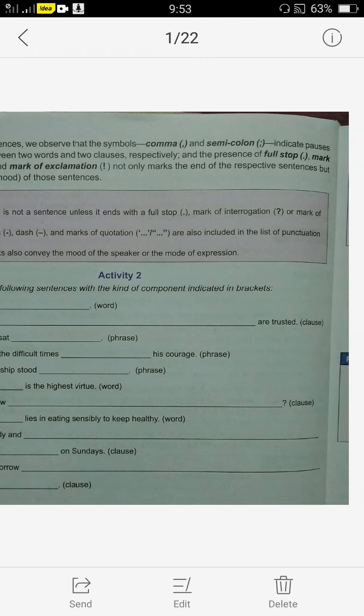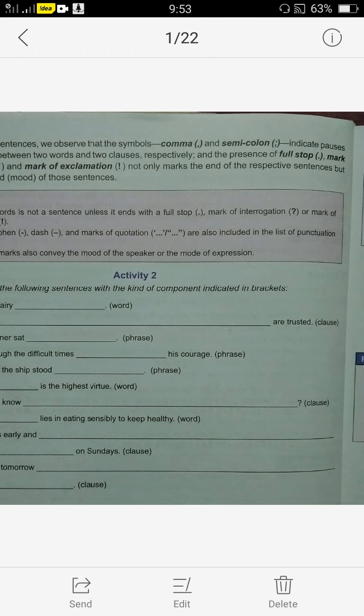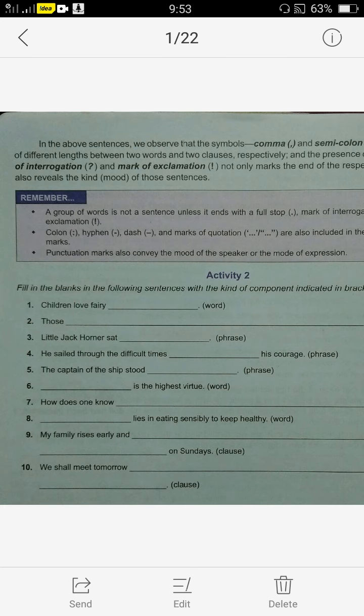Second one, those are trusted. You have clause, so here you have to write a clause which will make sense here, and it should have a verb, then only it will be called a clause. Understood now? In the third one, you have to use a phrase. Little Jack Horner sat. Whatever you use, it should be more than one word but without any verb. That will be a phrase. This way you have to do this exercise. You have to use a word or a phrase or a clause. I want you to do this in your grammar copy. That's all for today. Thank you.